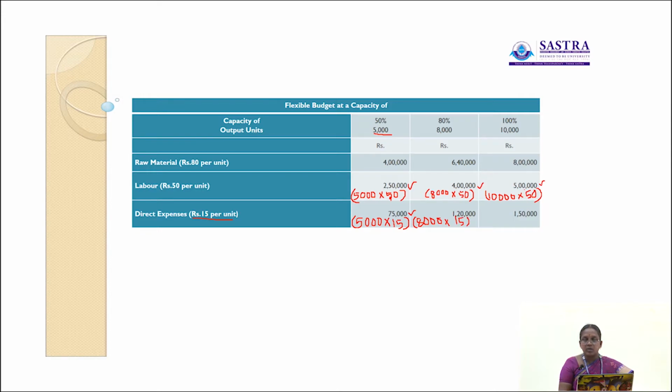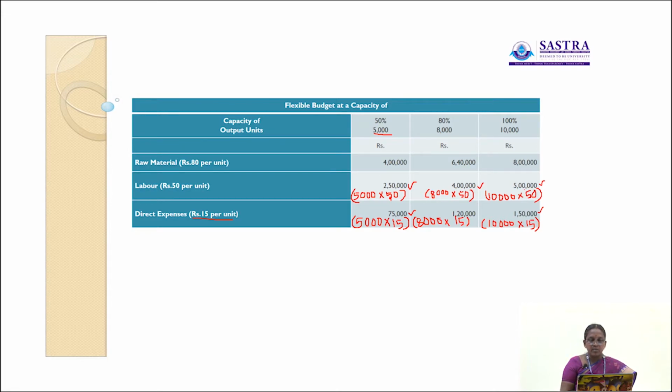Then under 100% capacity level, the total output is 10,000 units. 10,000 units into per unit value 15. So 10,000 into rupees 15, 1,50,000. Okay. So the total output is 10,000 units, and 1,50,000 is the total value of direct expenses.